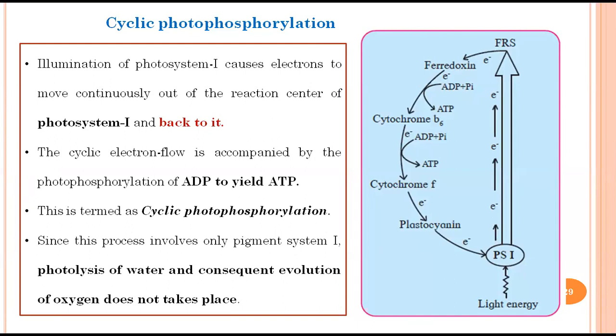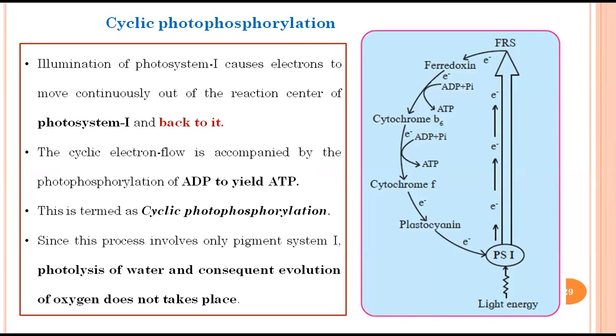Since the process involves only one pigment, photosystem 1, we all know there is no photolysis of water happening with photosystem 1. It only happens with photosystem 2. So because only photosystem 1 is involved in cyclic photophosphorylation, there will be no photolysis of water or release of oxygen in this process.